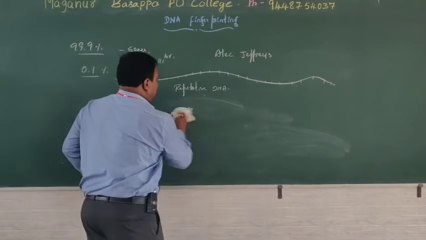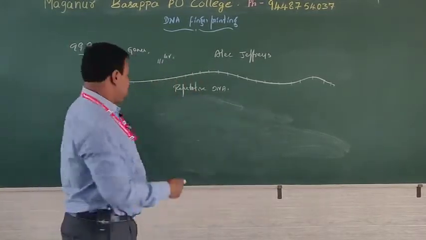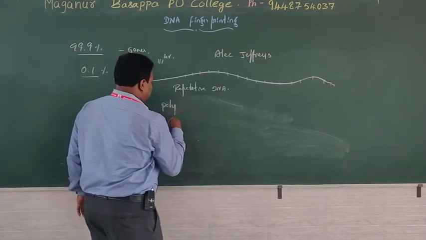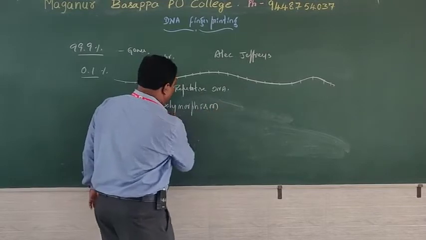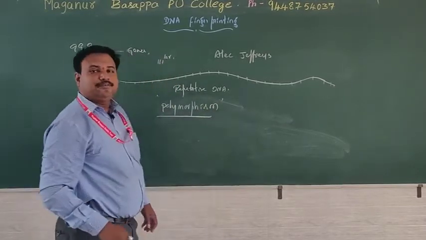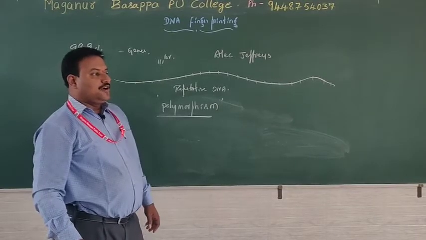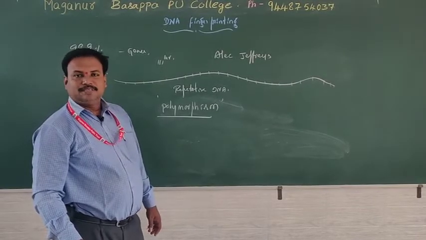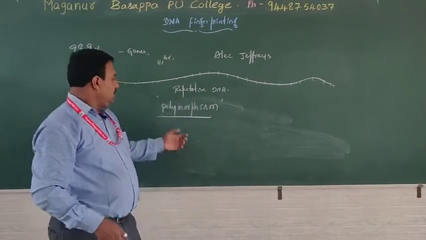Again, these VNTRs have polymorphism. What exactly is the meaning of polymorphism? Where exactly did you hear this word, polymorphism? In Coelenterata, we used to observe sexual dimorphism. Dimorphism means there are different types.